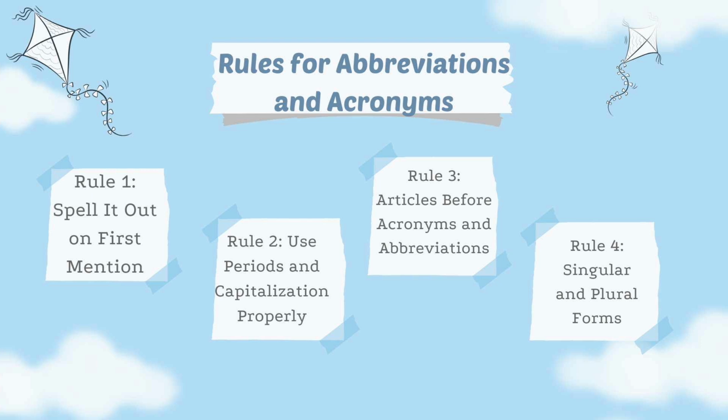For rule number 4, to pluralize abbreviations, simply add a lowercase s without an apostrophe. Apostrophes are used for possessives and contractions, not plurals.